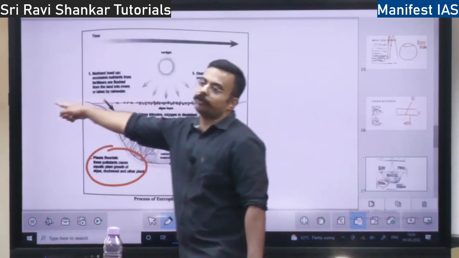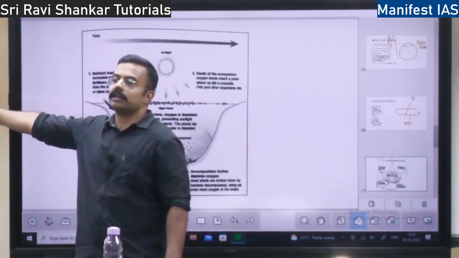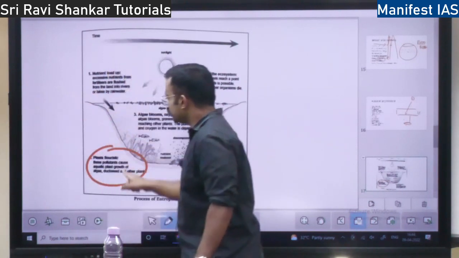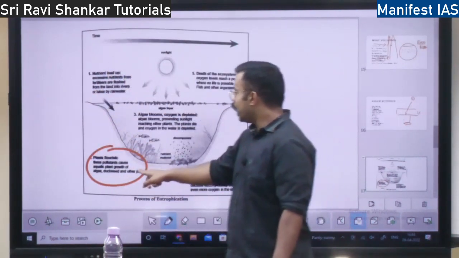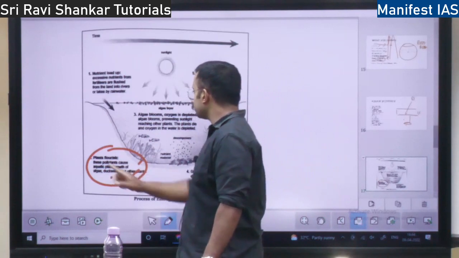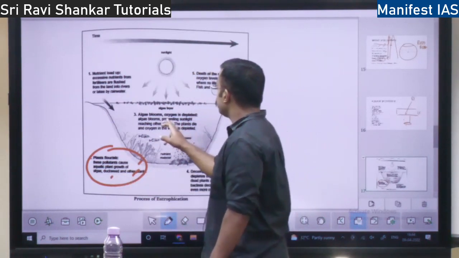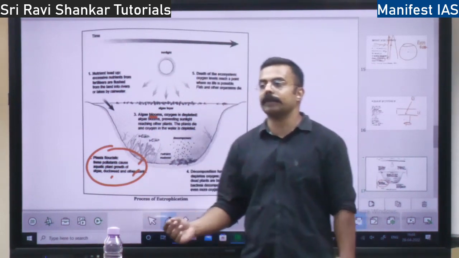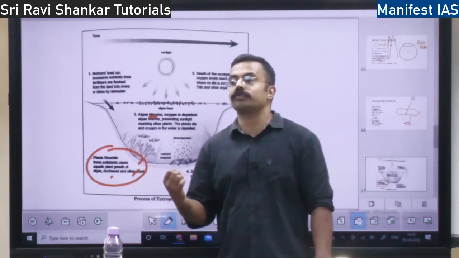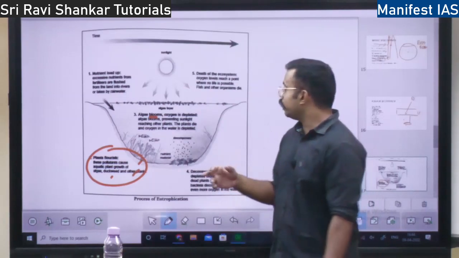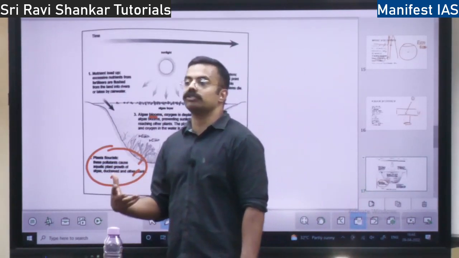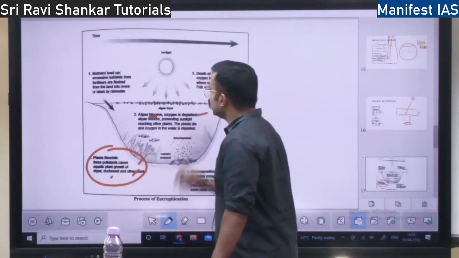Here, why do you put fertilizer? So that the agriculture, the crops grow. But the same fertilizer goes here, it will make the plants grow, right? All types of weeds will grow. Then there will be algal blooms. Algal blooms means algae, a type of microscopic plant, will grow. More algae will grow. When more algae grows, they will need a lot of oxygen to respire. So oxygen gets depleted.